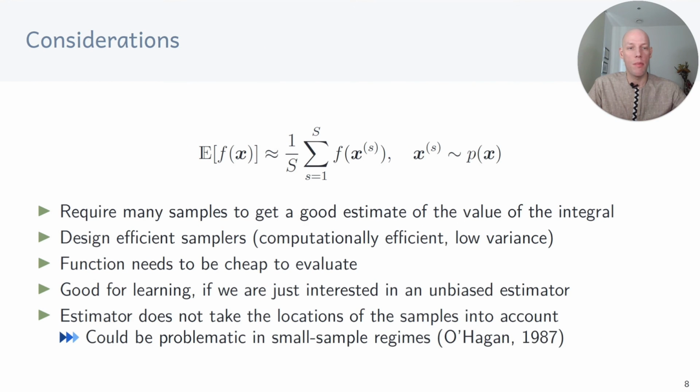There are a few things that we may want to consider when doing Monte Carlo estimation. Monte Carlo estimation requires many samples and function evaluations to get a good estimate of the value of the integral. That means two things. First, we must be able to generate many samples using computationally efficient and low variance samplers, ideally. Second, we must be able to evaluate the function many times. That means the function evaluations must be cheap.